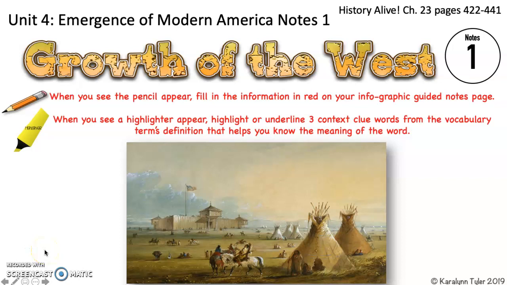Hello historians, today we are going to start Unit 4 notes by looking at the growth of the West. This is Unit 4, Notes 1. You will need a highlighter and a pencil. You will also need 4 different colored pencils and your notes packet.